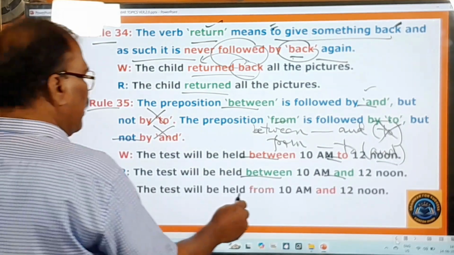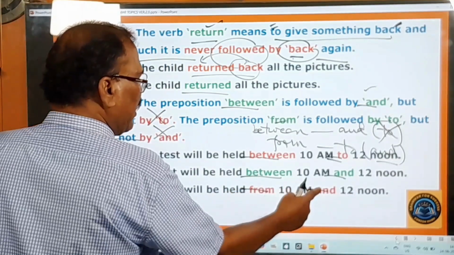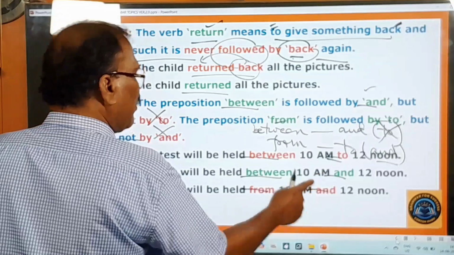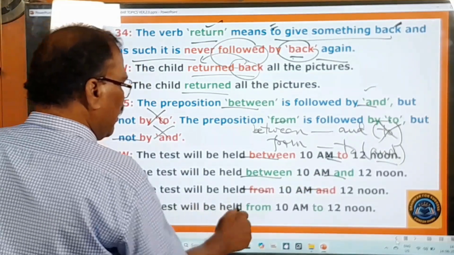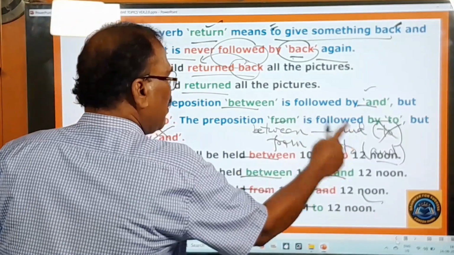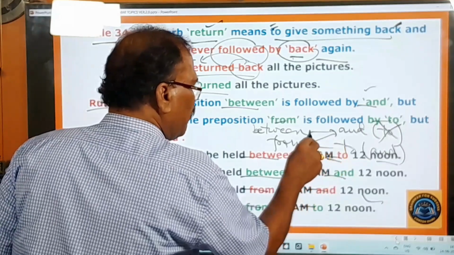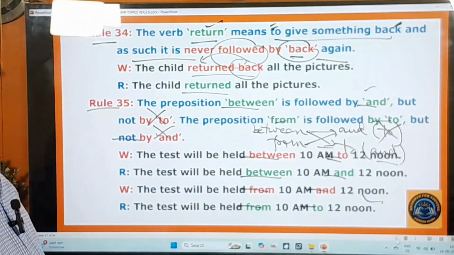Okay, you take another example. The test will be held from 10 a.m. and 12 noon. So from is followed by and here. Therefore, this is a mistake. From is never followed by and. It is followed only by to. And therefore, you have to say the test will be held from 10 a.m. to 12. So here between is followed by and, from is followed by to, but unnecessarily from is given with and, between is given with to. So that kind of mistake is given in the examination to confuse you, right?